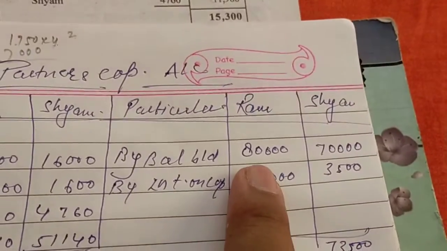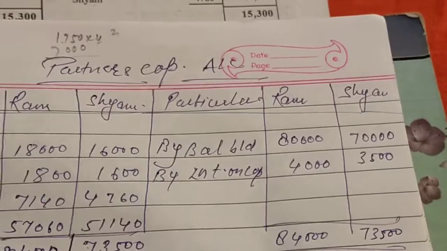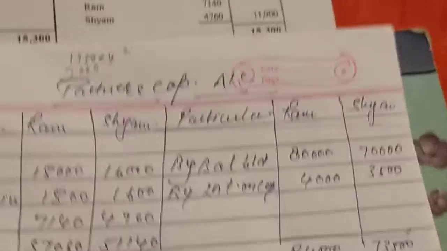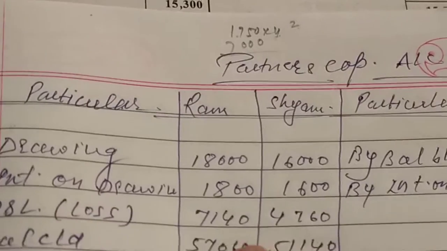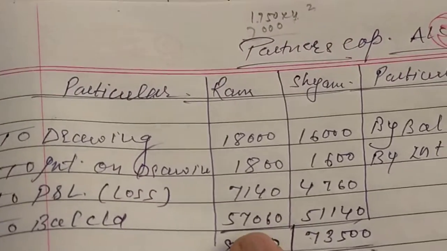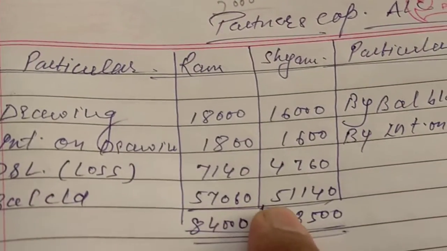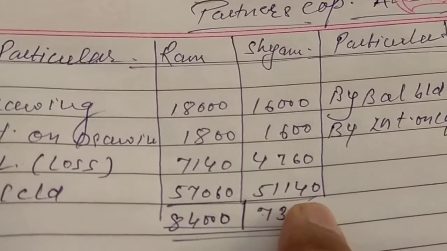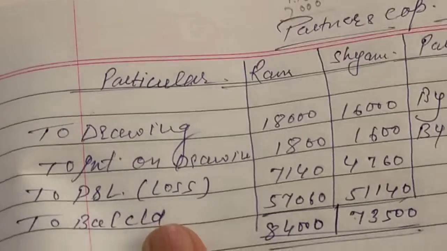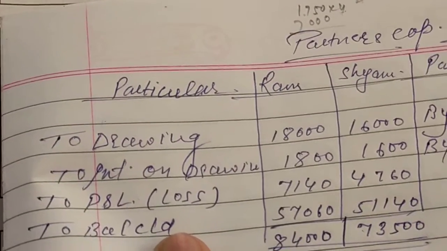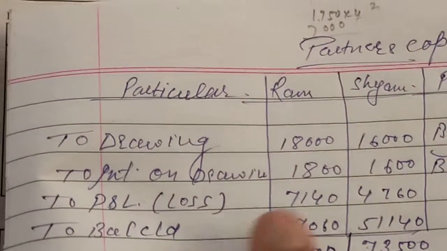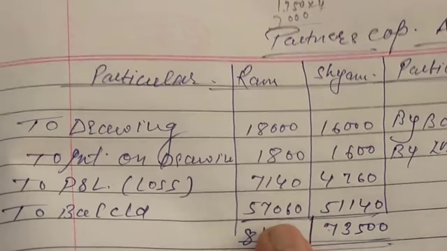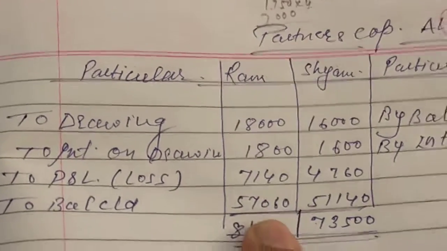Okay, now what will we do? Here we will add 80,000 and 4,000, which is 84,000, and 70,000 and 3,500, which is 73,500. But the values here are less, so the difference will come as 57,060 on one side and 51,140 on the other. It will become the balance c/d. Balance c/d means partners' capital. This value becomes the partners' capital. This capital will be transferred to the balance sheet.